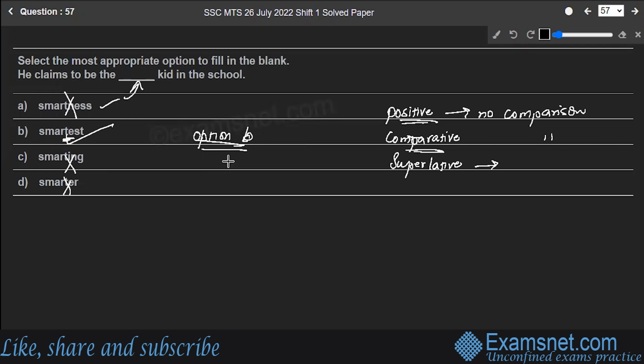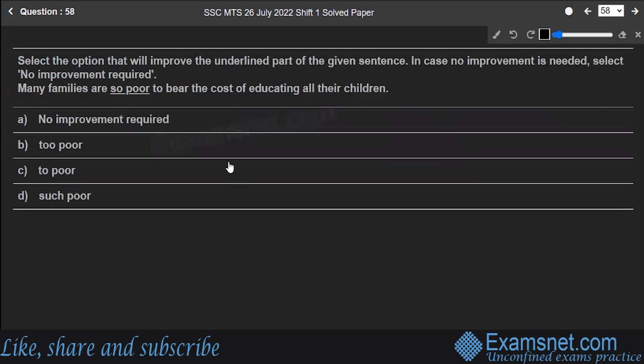Then superlative degree compares more than two things to show which has the least or the greatest degree of quality. So, option B, he claims to be the smartest kid in the school, is the correct answer. Hope you are clear. Next is question number 58.